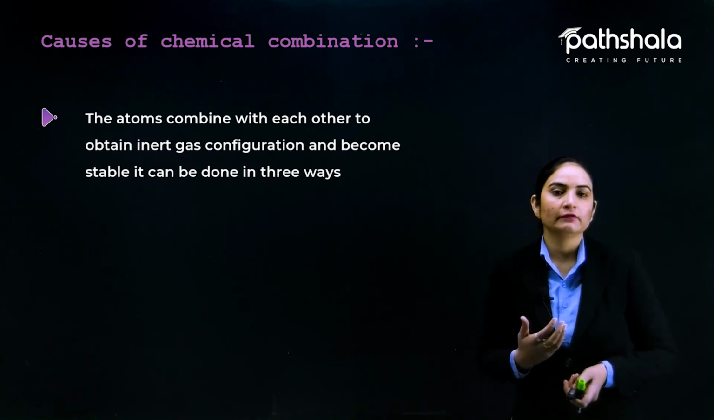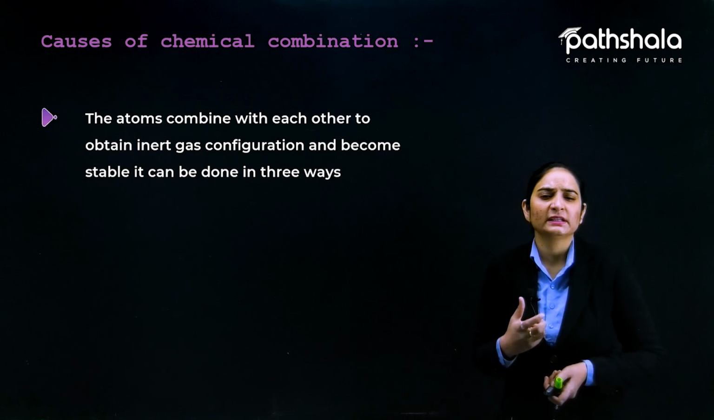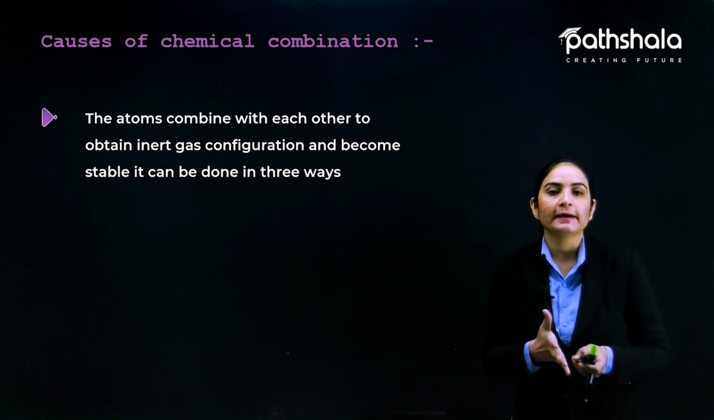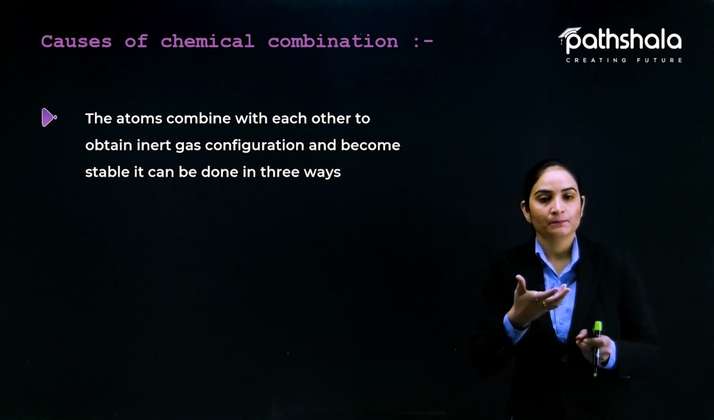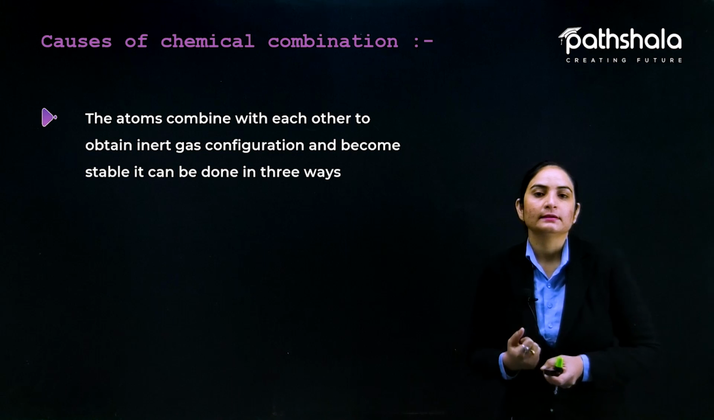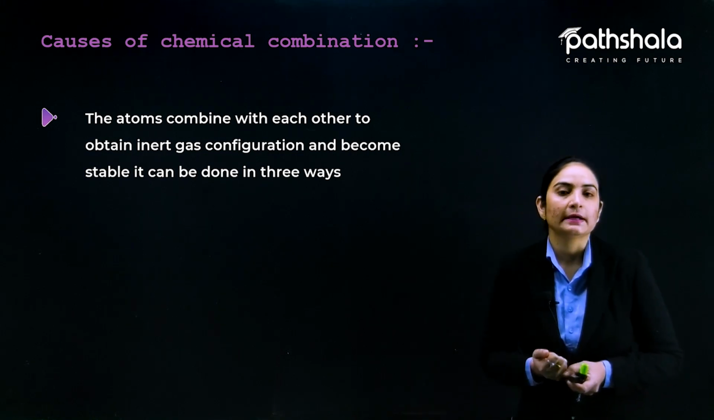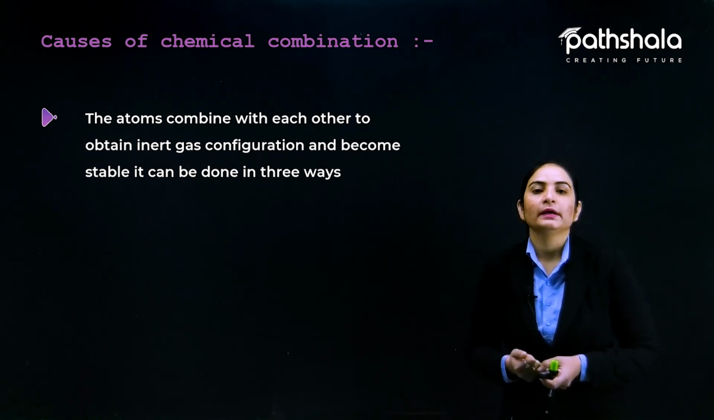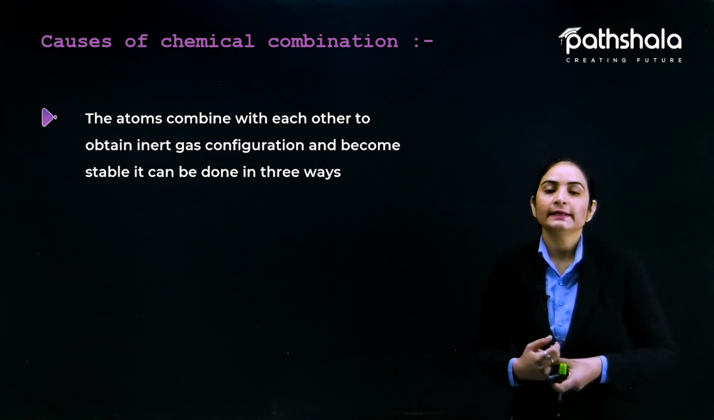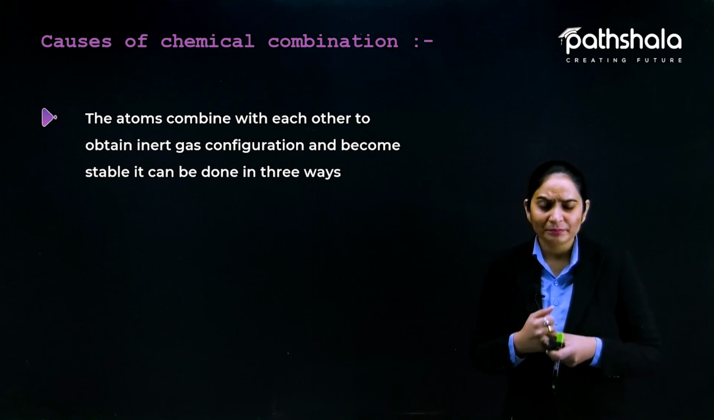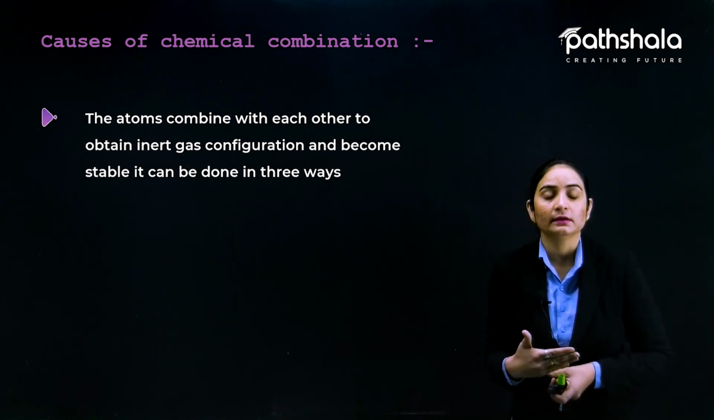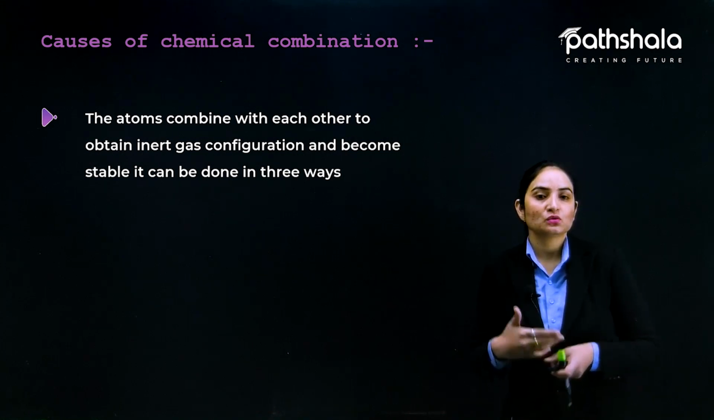As I have already given you a hint, the combination can be done because the atoms combine with each other to be stable. The main reason is to be stable. So here you have seen, written over there, the atoms combine with each other to obtain inert gas configuration and become stable. It can be done in three ways. So a very important thing to understand is that combination is happening over here. So the cause of combination is to be stable.